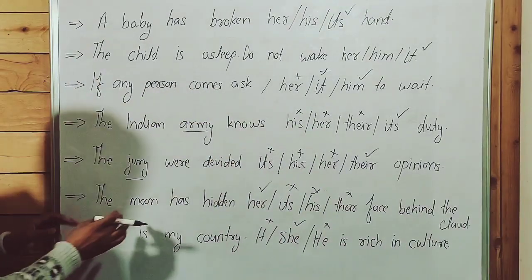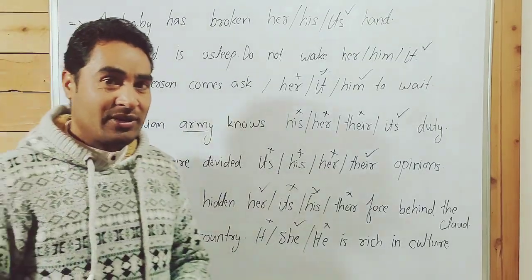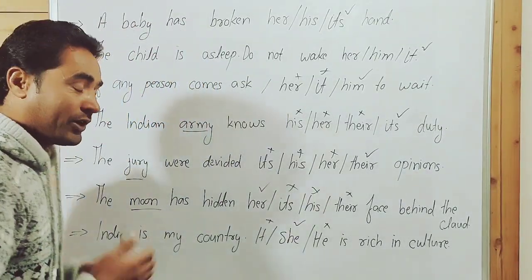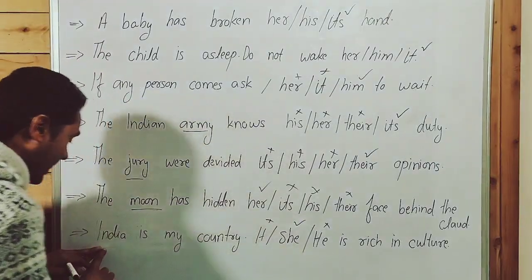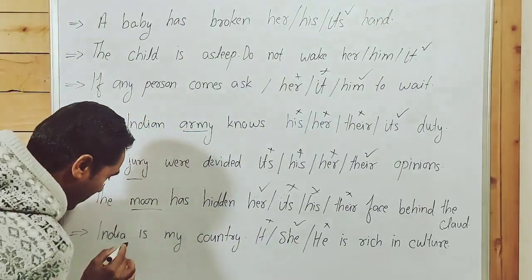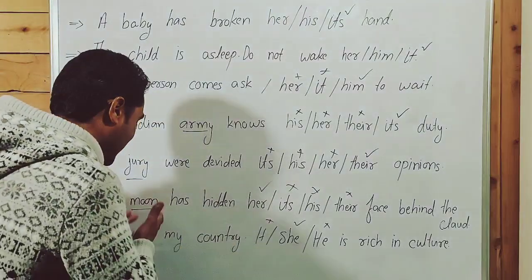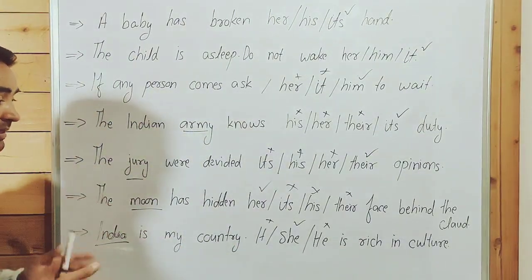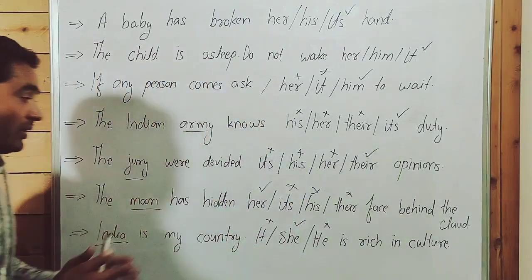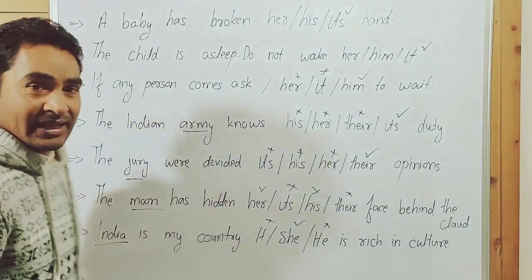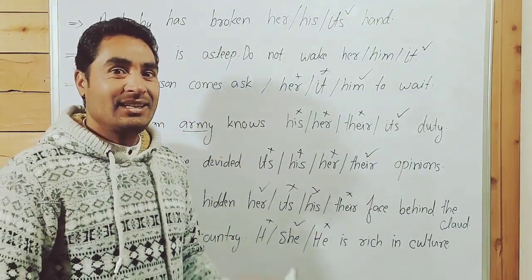Here, moon is a neuter gender, a non-living thing, and India is also a neuter gender. So why have these two neuter genders been treated in these two sentences as a feminine gender? I will make you understand in the next slide.